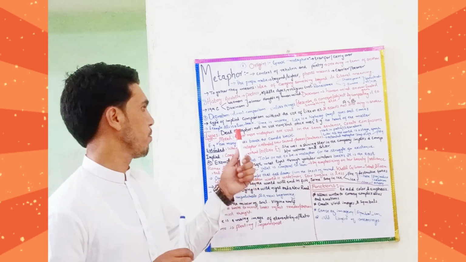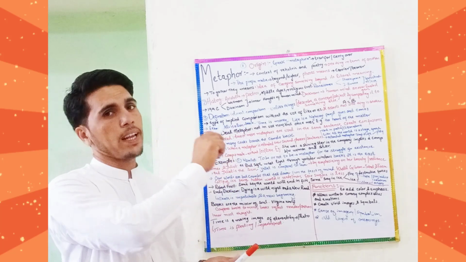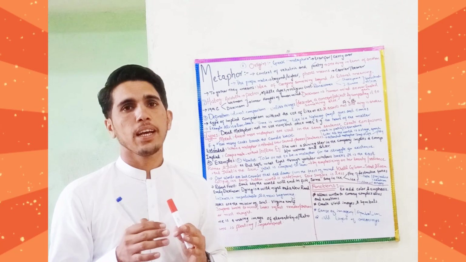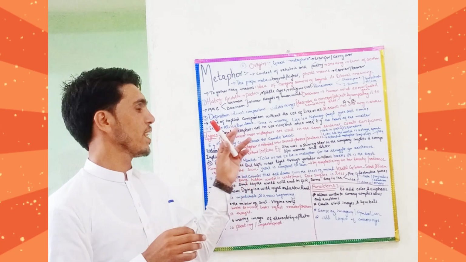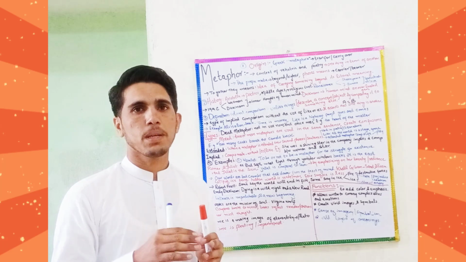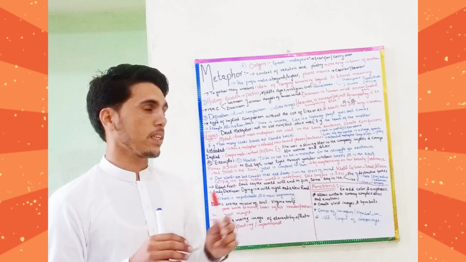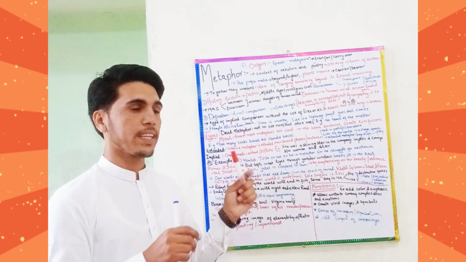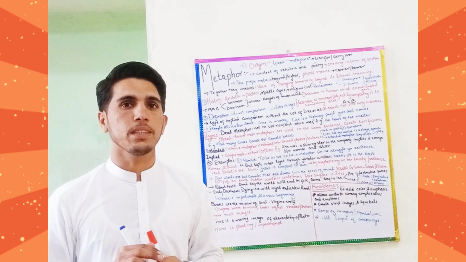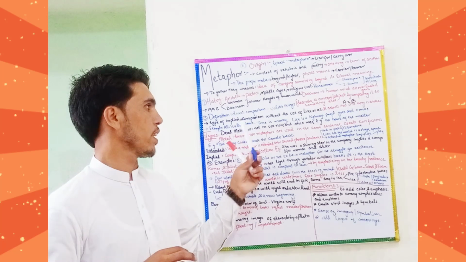For example, we can say that Ali is a lion. Here Ali is A while lion is B. It is a direct comparison between Ali and lion. We are not saying that Ali is like a lion. If we say like a lion, then it doesn't become a direct comparison, but we say that Ali is a lion. Here A becomes B, so the quality of the lion, the bravery, is being attributed to Ali. So Ali is a lion.